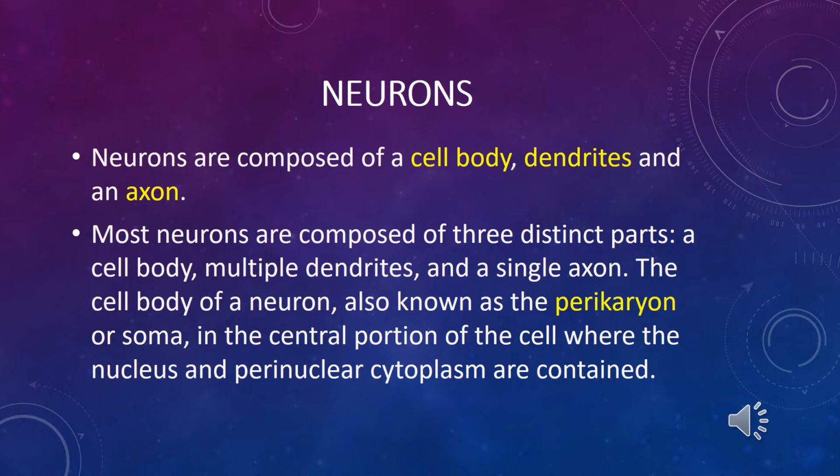Dendrites are processes which branch much like a tree. The second type of process is the axon. The axon is always a single process, and it may be very long without branches, but it can form perpendicular branches called collaterals. The cell body is also called the perikaryon or soma.